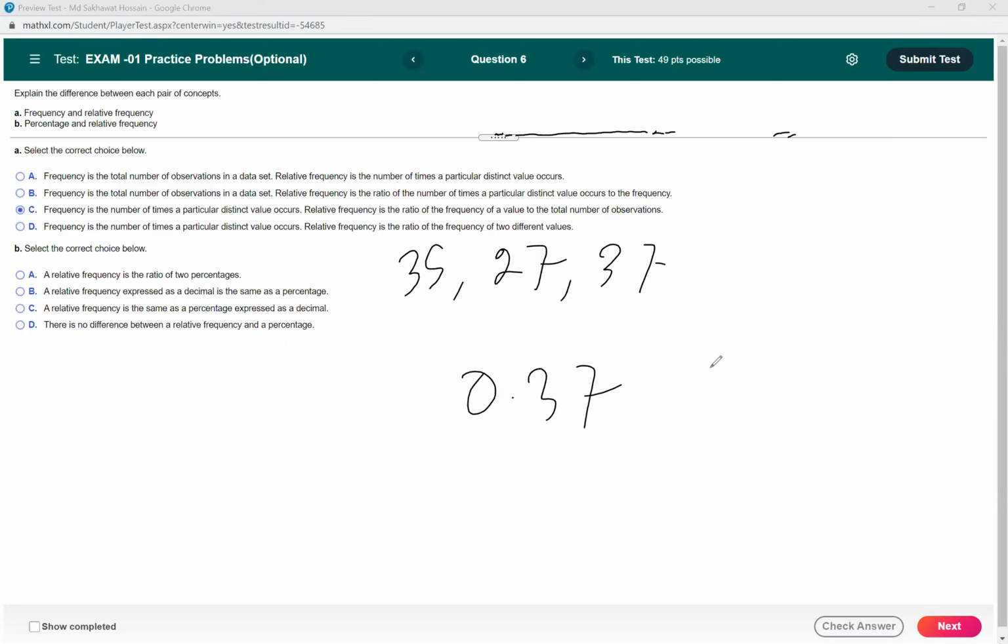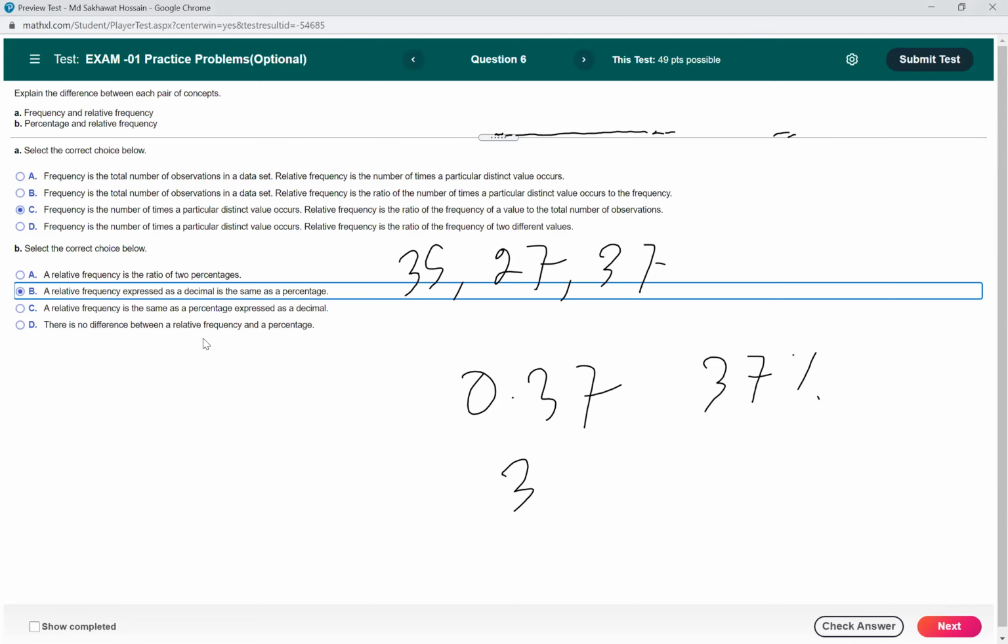And C is saying a relative frequency is the same as the percentage expressed. Oh, it is saying the same thing. So would it be that there is no difference? I do not see any difference. That's interesting. I thought it was saying the other way, but I think it's saying the same thing.